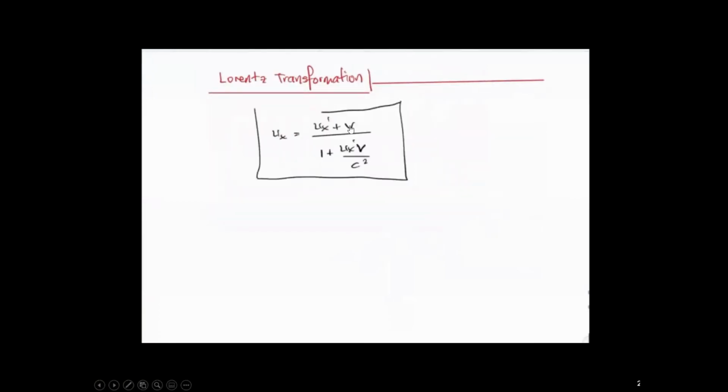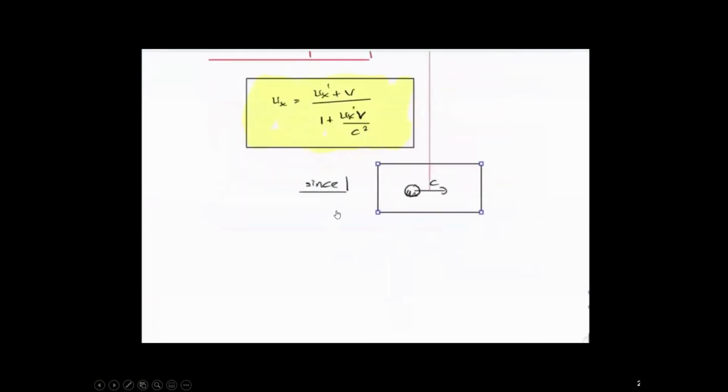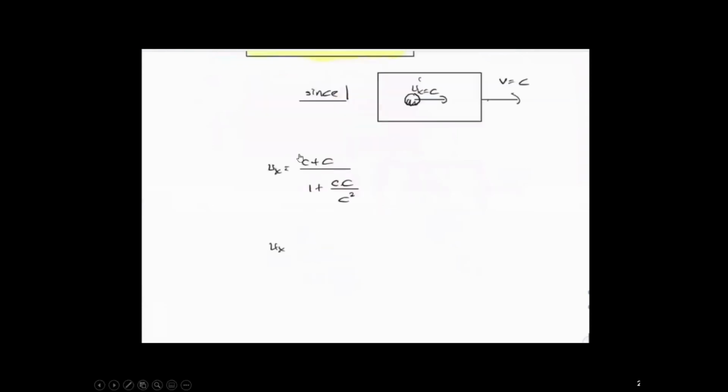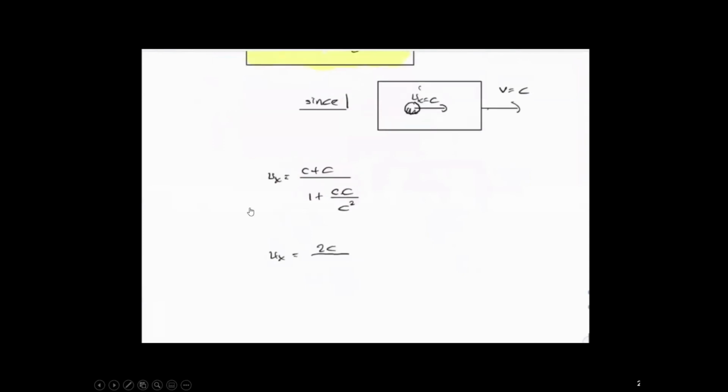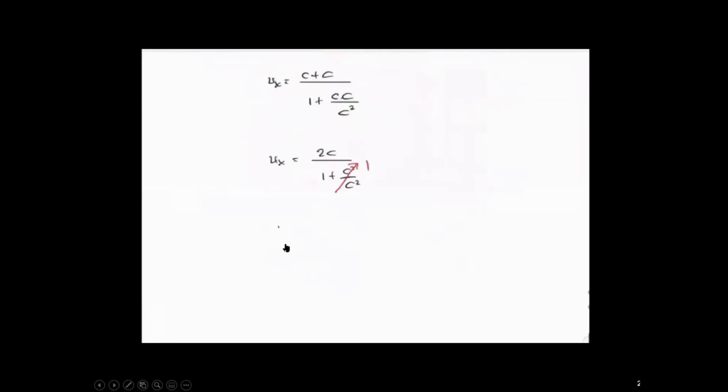All right, so this is the light moving at the light speed relative to this reference frame, which is moving at the light speed relative to a stationary observer outside. All right, so this is c, so this one. So what do we have? You got c plus c, it's going to be 2c's. C squared divided by c squared is going to be 2. And simplify it, end up getting the light speed.